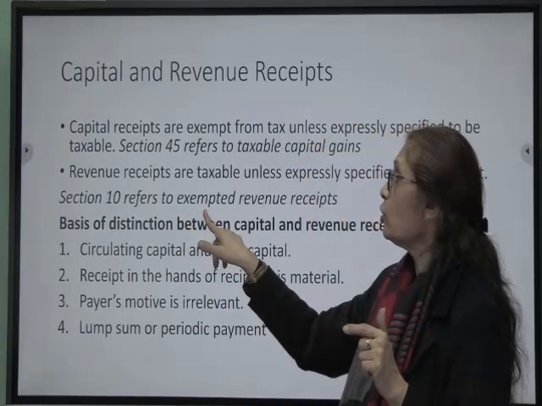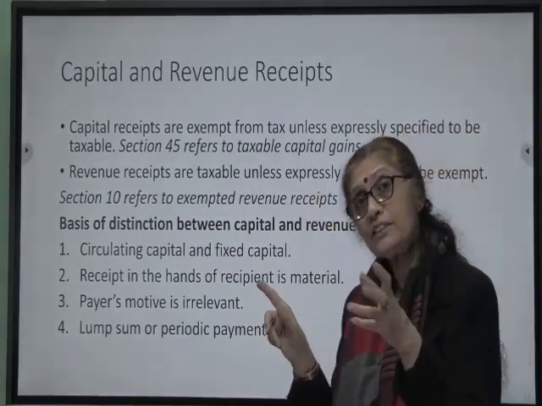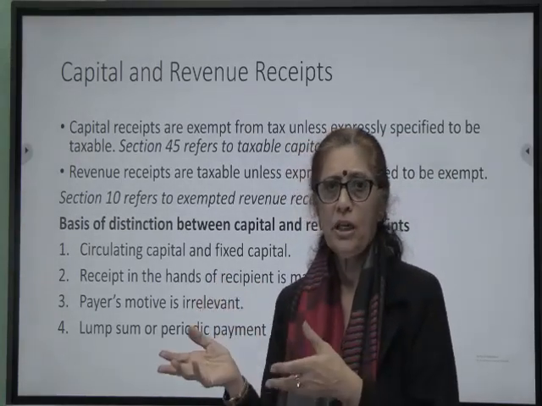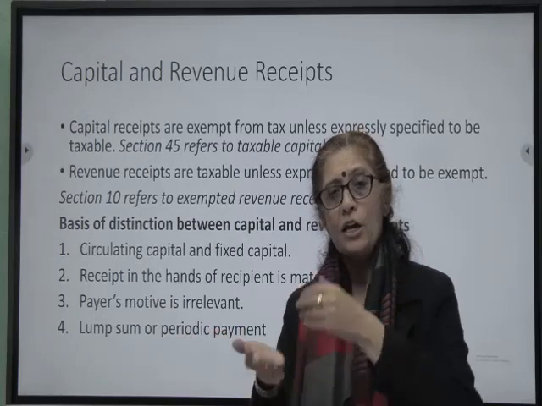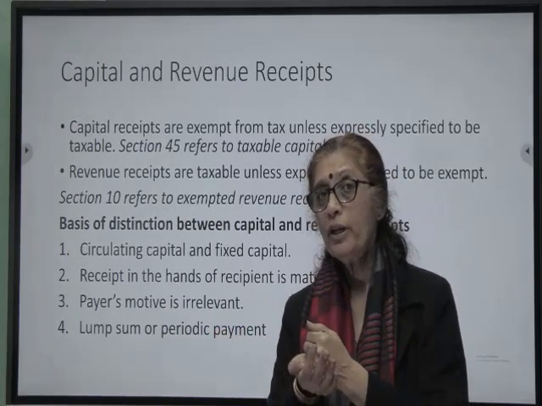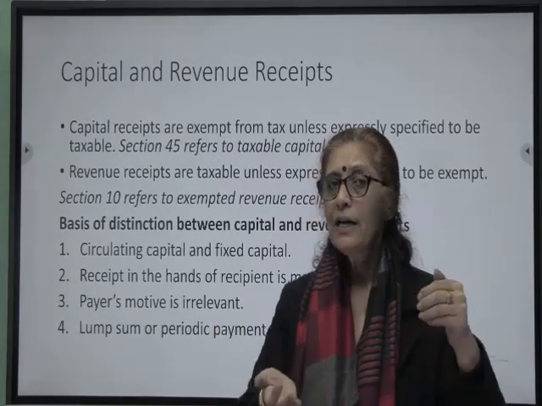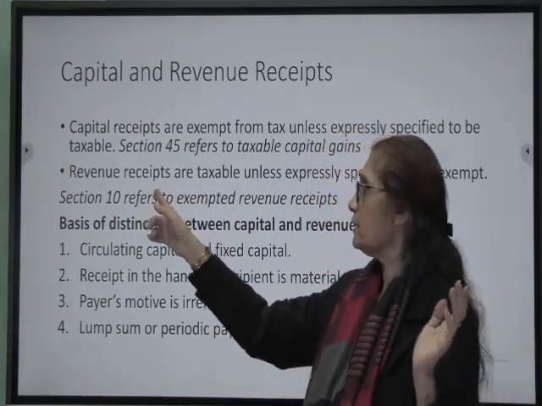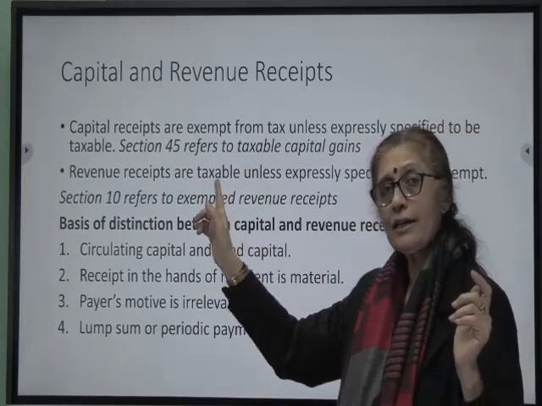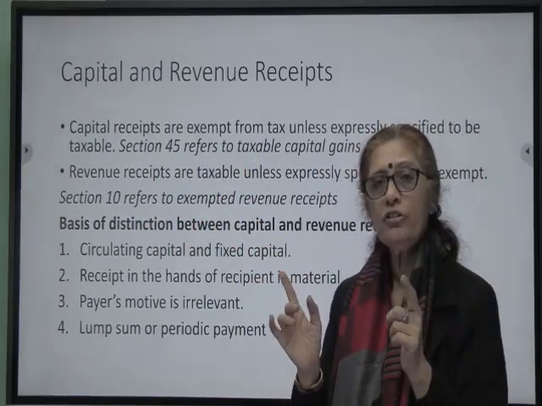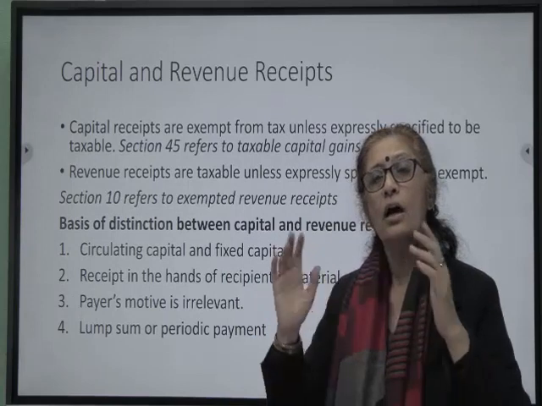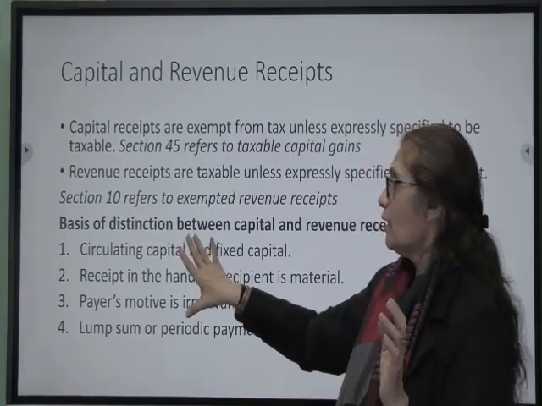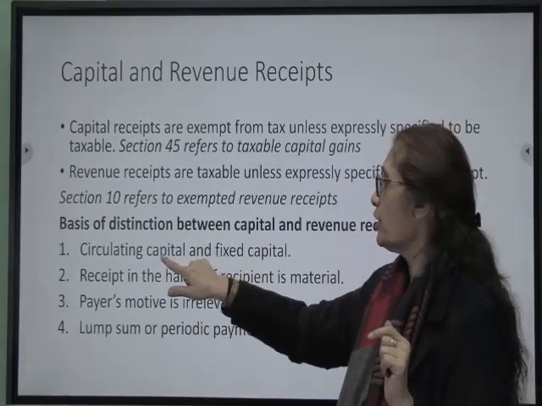But revenue receipt will be exempt if expressly specified to be exempt. I am getting house rent allowance. Maybe I am staying in a rented house. I am paying rent for that. So a part of my house rent allowance will be exempt from tax as per the rules of the law. So capital receipts are exempt unless specified to be taxable. Revenue receipts are taxable unless specified to be exempt. The basic rule.